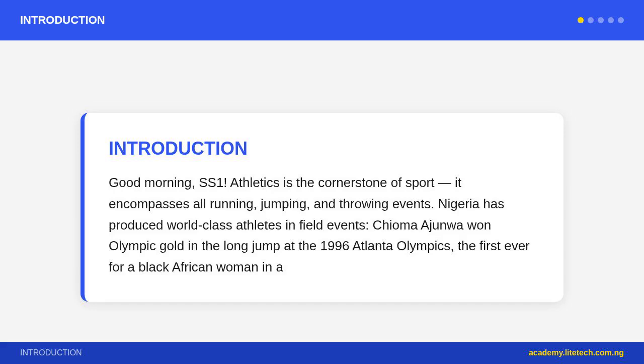Today we focus on field events, the jumping and throwing disciplines, and study their techniques in detail for your WAEC and NECO examinations. Field events are divided into two categories. Jumping events: long jump, high jump, triple jump, pole vault. Throwing events: shot put, discus throw, javelin throw, hammer throw. Let us study the technique of each major jumping event.